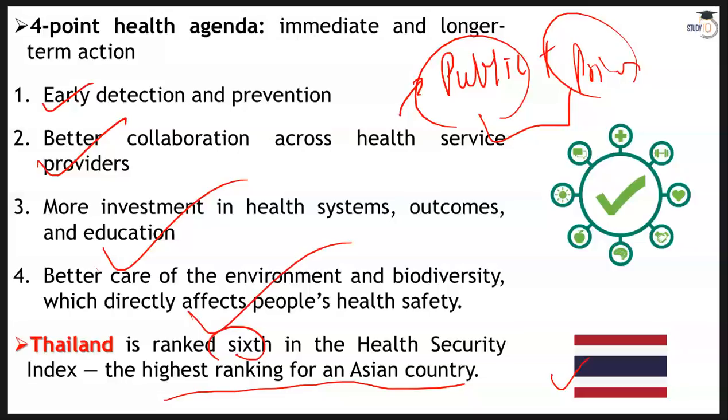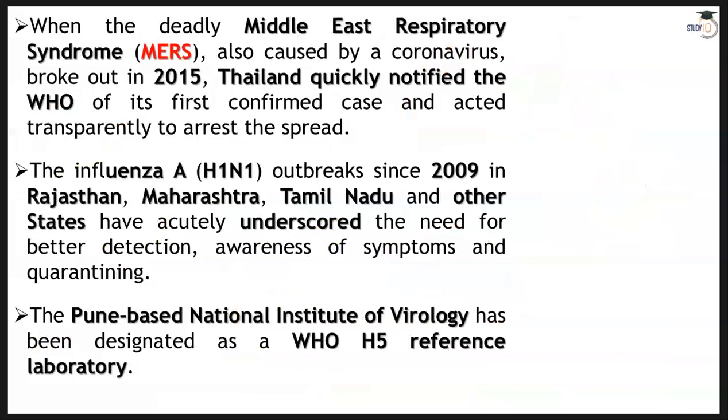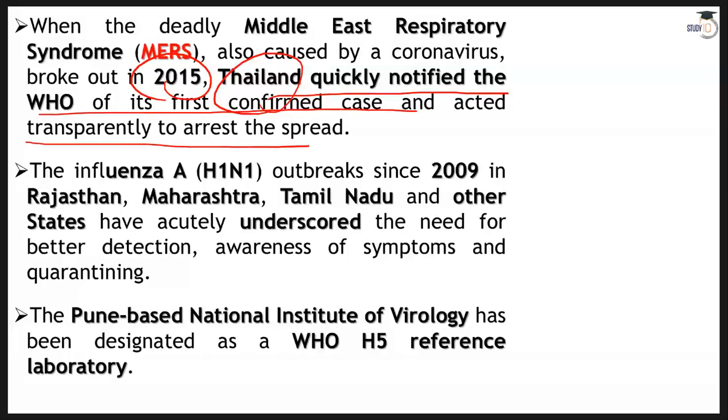Now we are going to talk about this coronavirus, and why we have to care about our biodiversity and environment. We'll talk about it at the end of this discussion. But before that, I would like to take you through some other important points. Now, coming back to Thailand, when the deadly Middle East respiratory syndrome caused havoc in 2015, Thailand quickly notified the WHO of its first confirmed case and acted transparently to arrest the spread. Transparency, alert system, ready to work, ready to learn things. All these things played a very important role, and this is one of the main reasons why Thailand is one of the best when it comes to Asian countries.